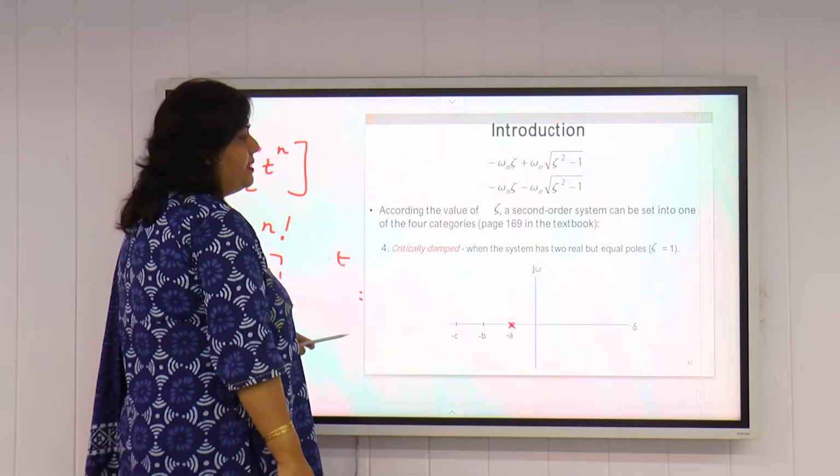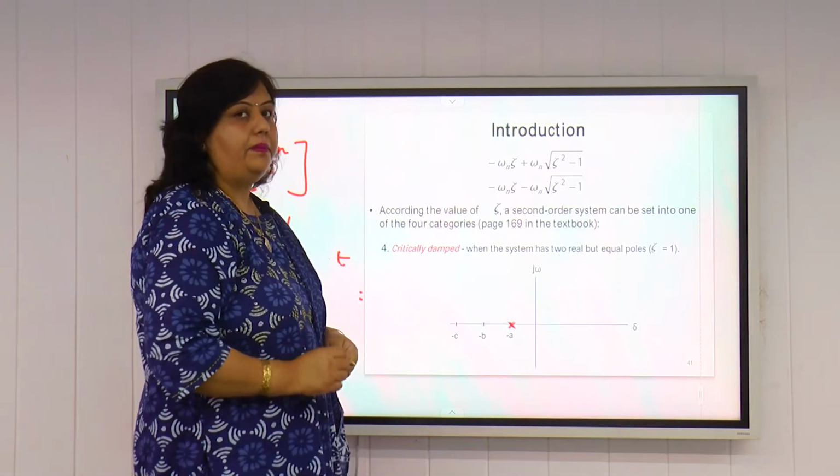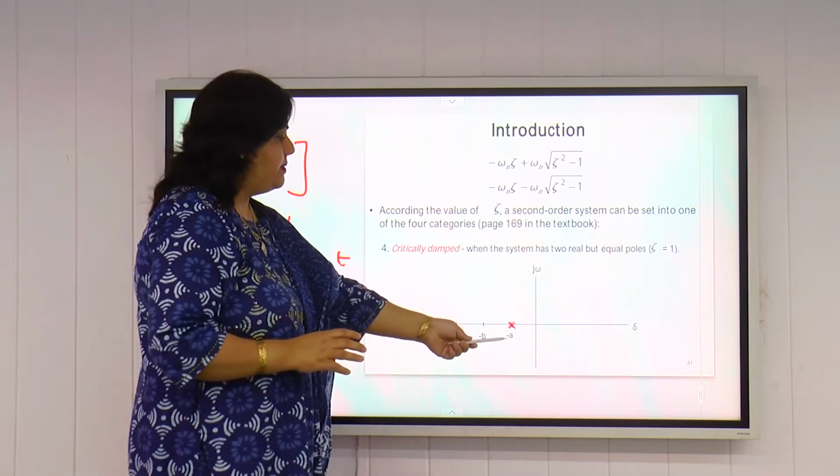Now for the critically damped case, zeta is equal to 1 and the system will have two real but equal poles. The equal poles are represented at minus a.